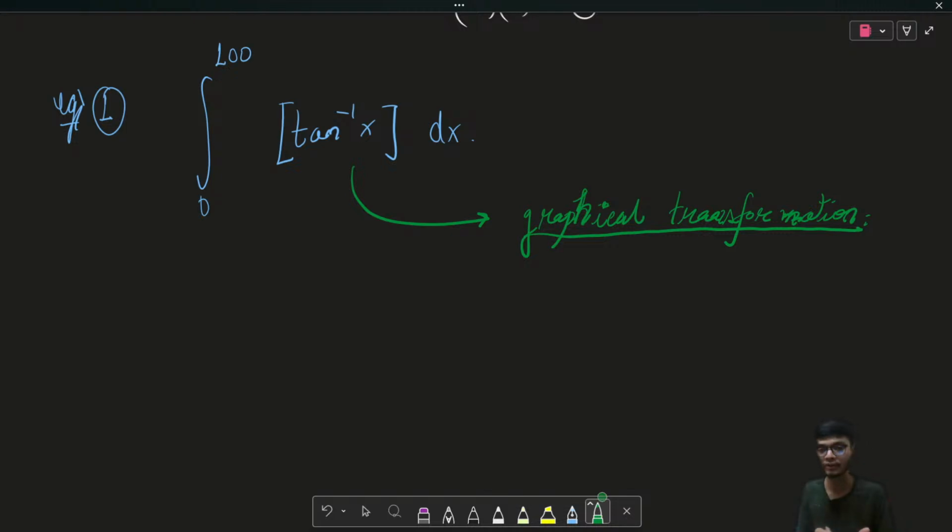So the simple method is that you first have to find the regime in which the function inside the greatest integer is lying. If you find that particular region where the inside function is lying, then when you put the greatest integer of it, you are able to simplify this function in the following limits. So you first do that modification, then you can proceed with the area. Let's see how we can solve this question.